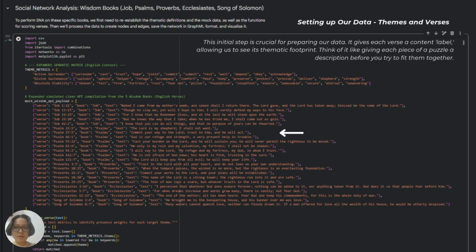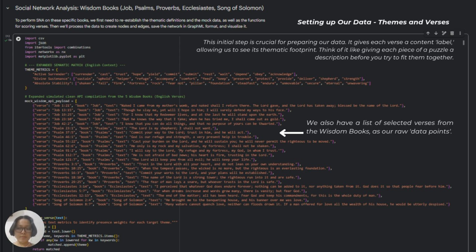Next, since I'm not an IT girl, I let Gemini AI handle the coding. So Gemini AI started by defining a few key themes. The previous themes that I've mentioned before: active surrender, finding sustenance, and stability.